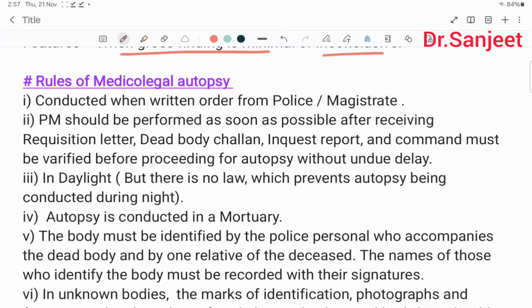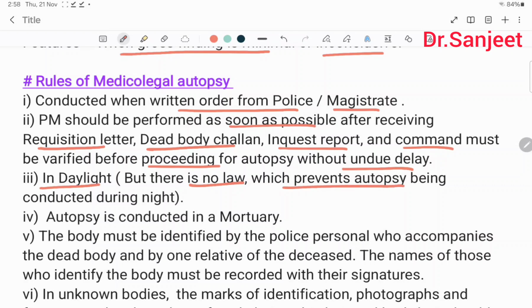Then rules of medicolegal autopsy: conducted when there is a written order from the police or magistrate. Postmortem should be performed as soon as possible after receiving the requisition letter. Dead body challan, inquest report and command must be verified before proceeding for autopsy, without undue delay. Done in daylight, but there is no law which prevents an autopsy being conducted during the night. Autopsy is conducted in the mortuary.